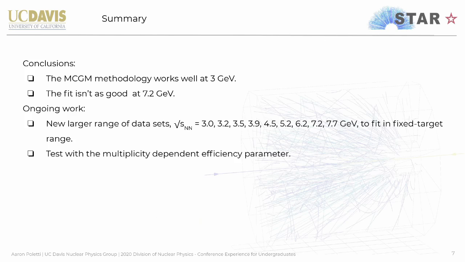As we've seen, the Glauber model does work for 3 GeV fits with an adjusted hardness. However, the fit isn't as good at 7.2 GeV due to the incomplete acceptance.